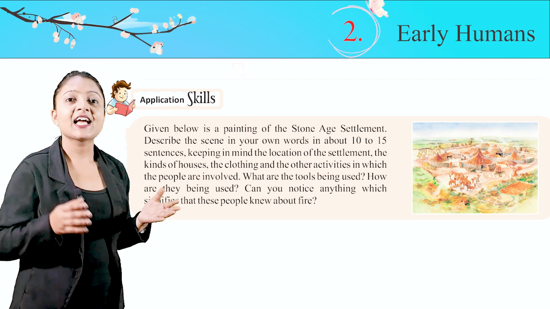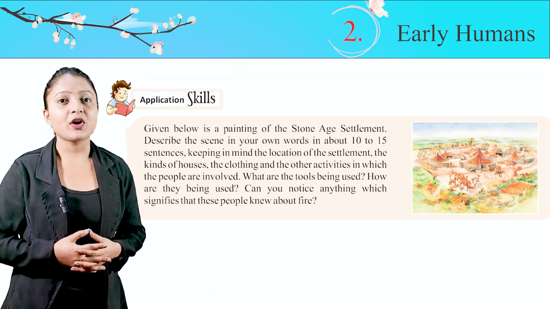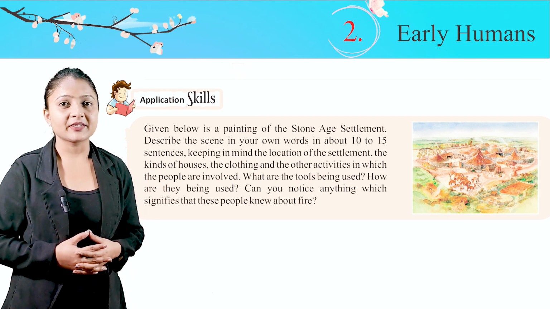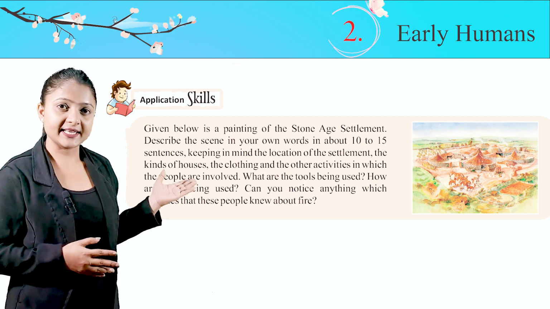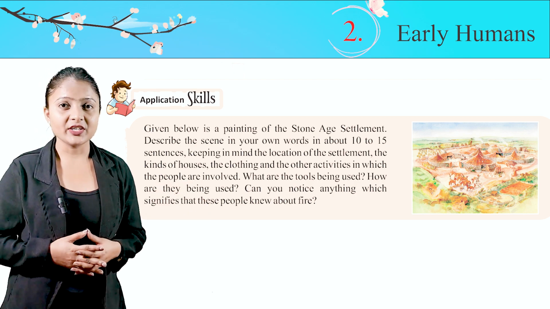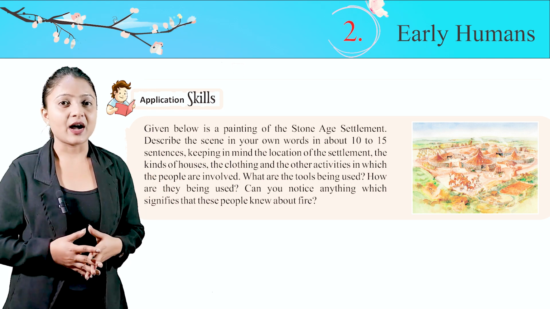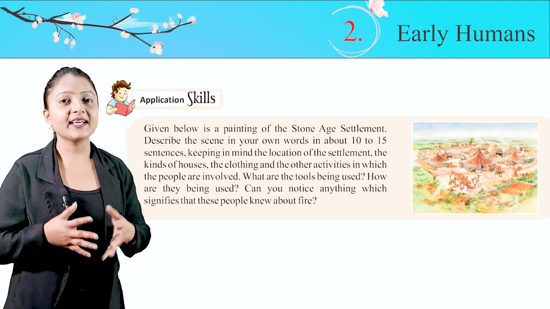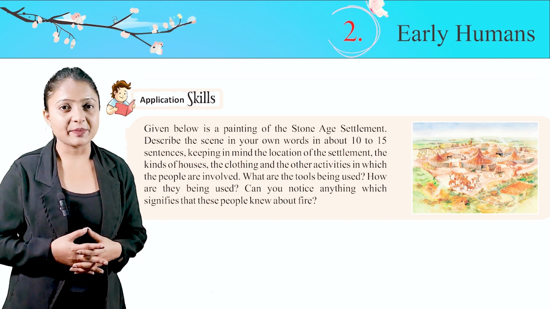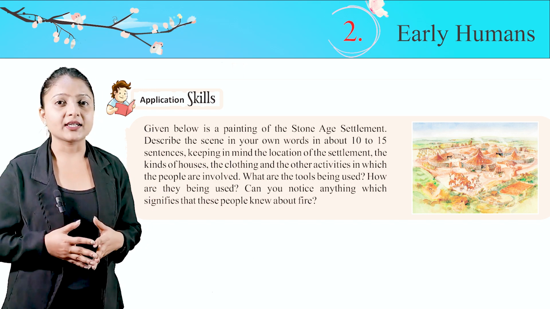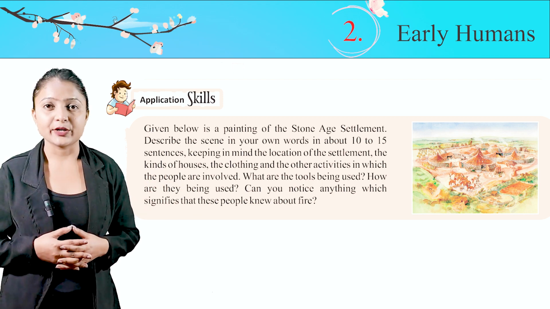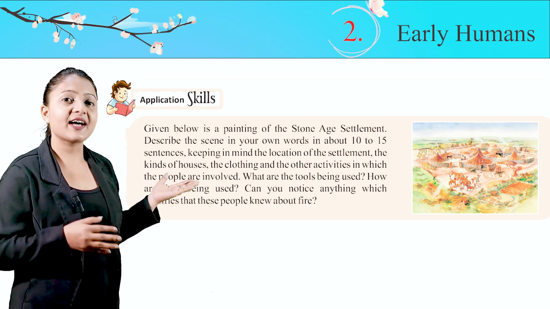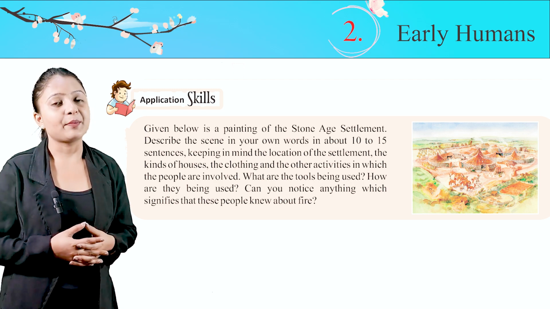Application skills. Given below is a painting of the Stone Age settlement. Describe the scene in your own words in about 10 to 15 sentences, keeping in mind the location of the settlement, the kinds of houses, the clothing, and the other activities in which the people are involved. What are the tools being used? How are they being used? Can you notice anything which signifies that these people knew about fire?